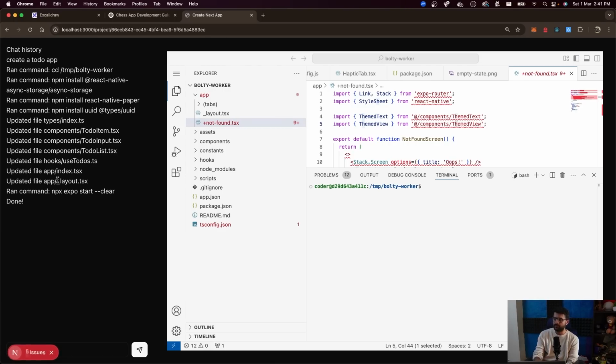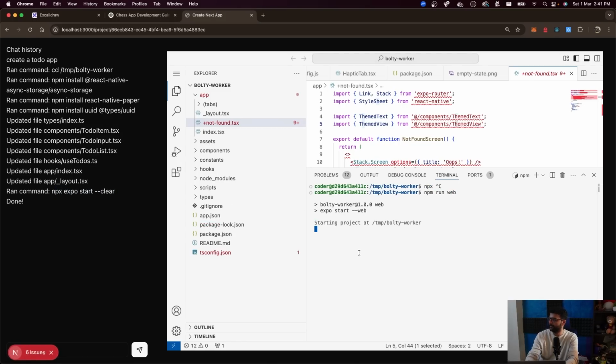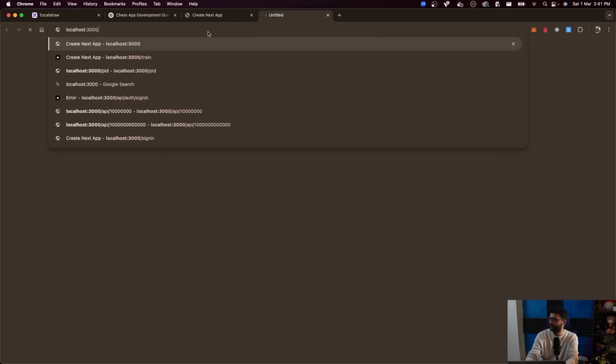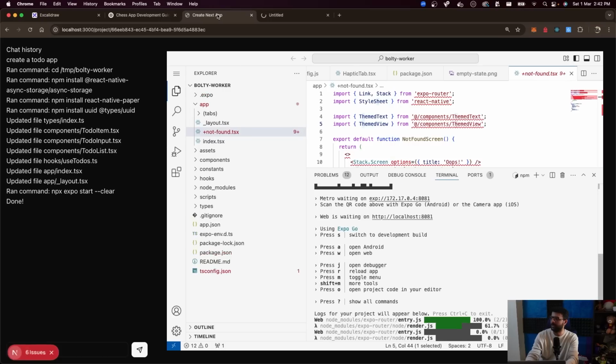I am unsure if this command is running either. I think all of them are not running. But the file system hopefully is updated. So npm run web to run this application on the web. This will of course not happen in the real world. Okay, a tab opens. I'm running it locally, so it's happening.